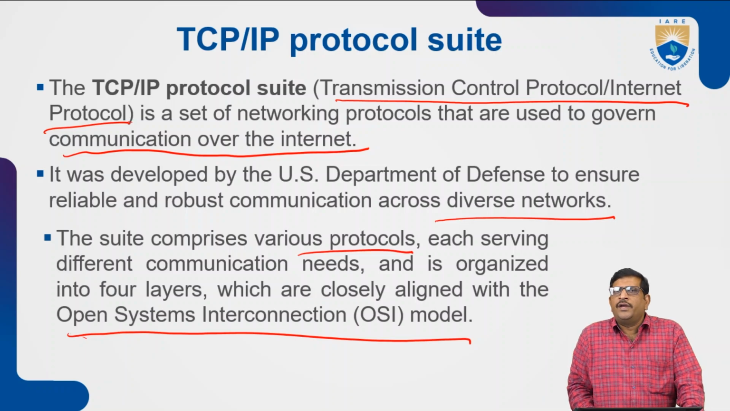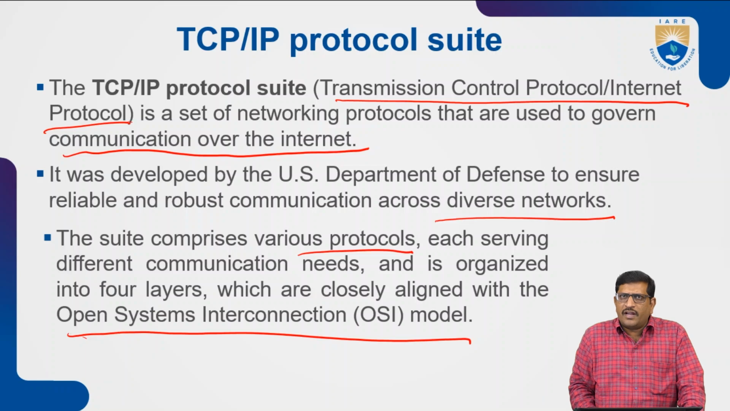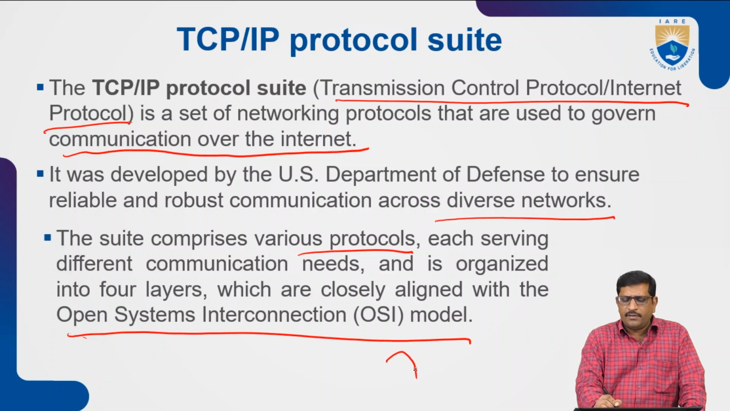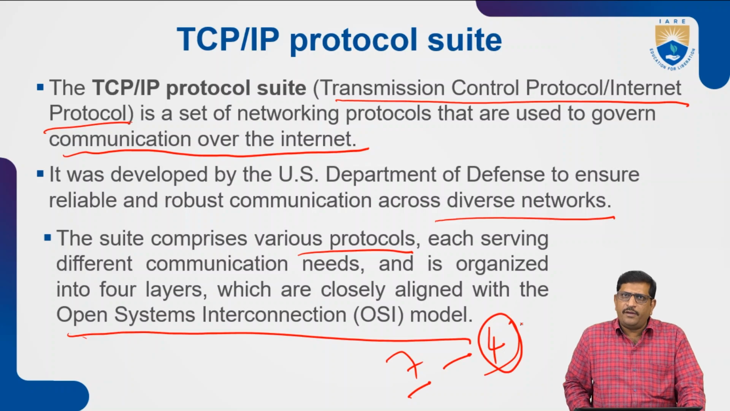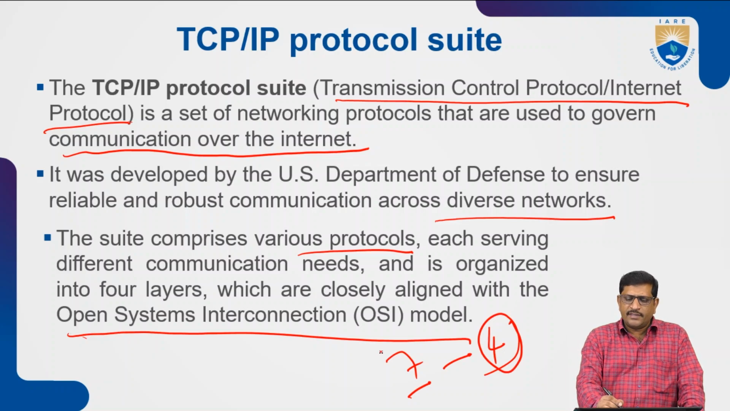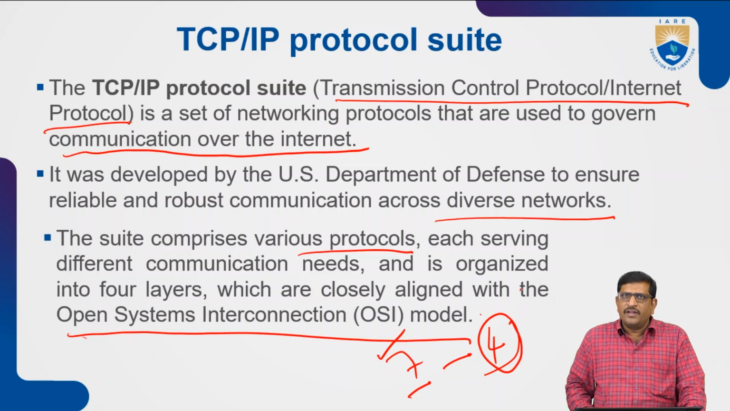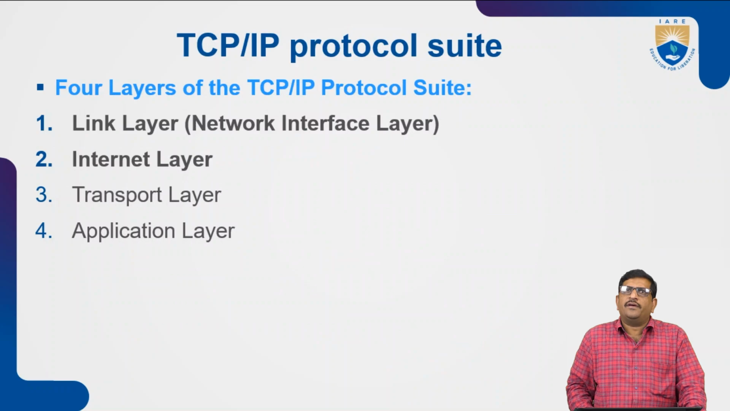Why? Because in the OSI reference model we utilize 7 layers, but in the TCP/IP model we utilize 4 layers. The 7 layers are merged into 4 layers in the TCP/IP protocol. By combining all 7 layers into 4 layers, effective service can be provided.